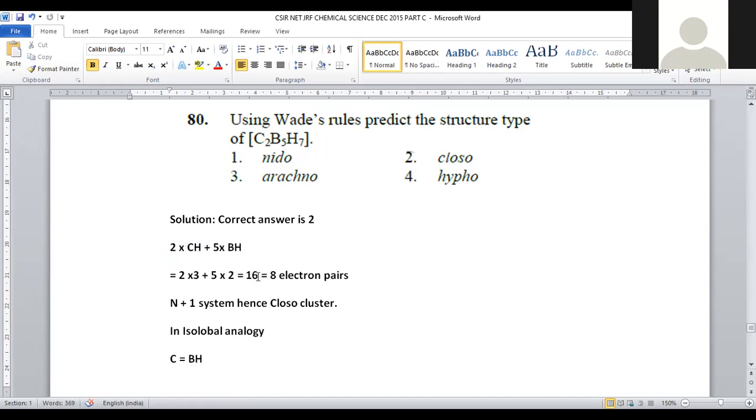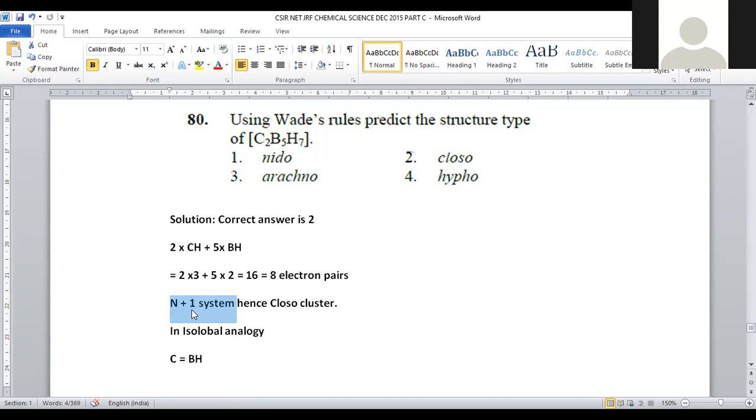So here 16 electrons can be represented in the form of 8 electron pairs when we apply the formula n plus 1. So here n plus 1 denotes what? N denotes number of atoms present, number of carbon and boron. In case of carbon and boron, both will be considered. In case of boron, only boron will be considered. So here we have how many carbon atoms? 2. Borons are 5. 5 plus 2 how many? 7. So how many electron pairs more in this calculation? 7 plus 1.